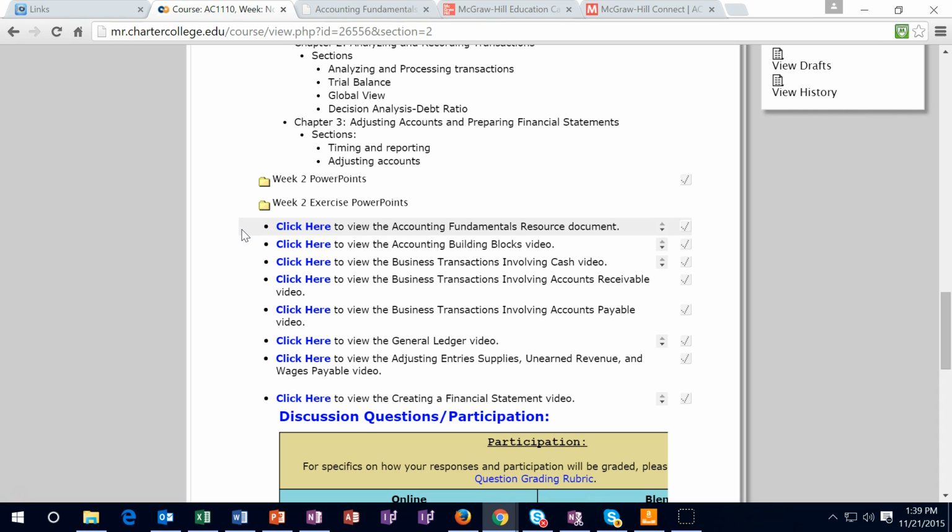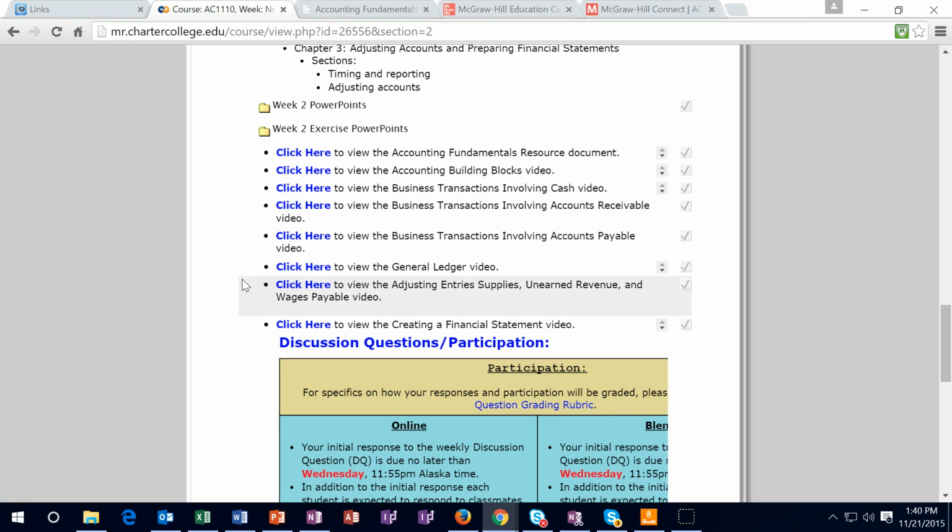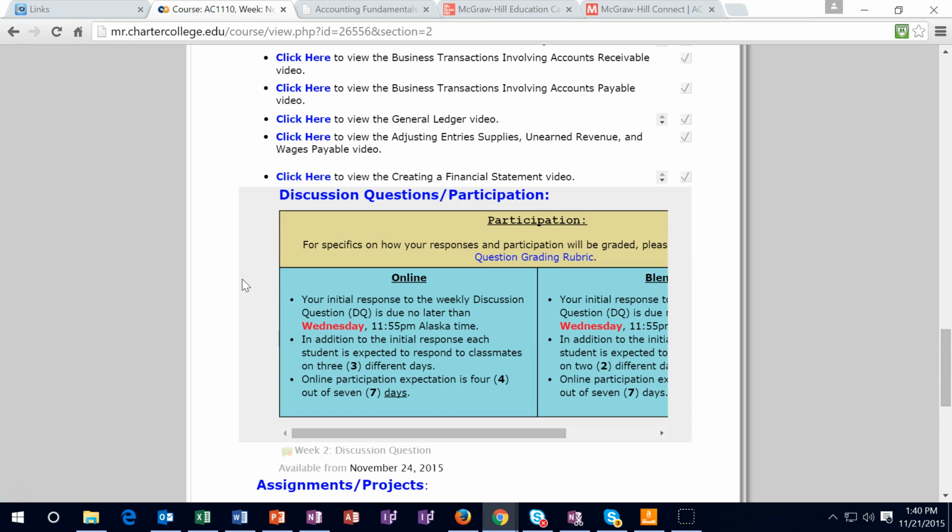So just go through these and see if you can see the connection between the accounting equation and the financial statements, the connection between the financial statements, how the financial statements could be used, and how transactions can affect financial statements. We're going to continue on those concepts all the way through pretty much all of the accounting classes.